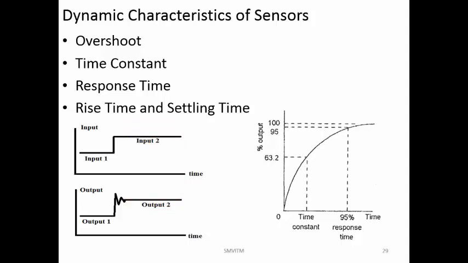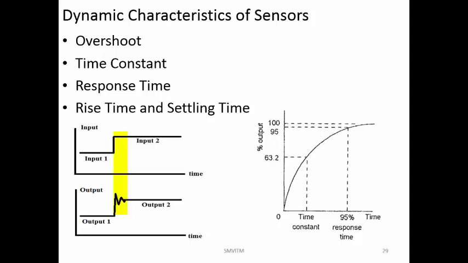Dynamic characteristics means you have changed the input, and instantaneously you are seeing what exactly is happening to the output before it reaches equilibrium and settles at one single output value. So after all the fluctuations have reduced, what is the output? That is the measurement you are doing. All these characteristics are called the dynamic characteristics.